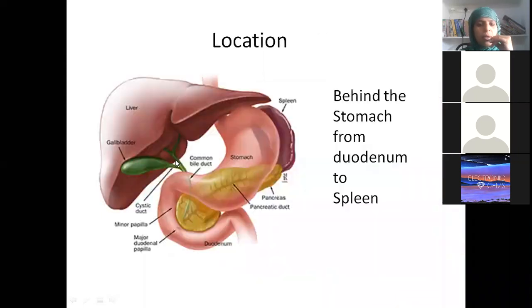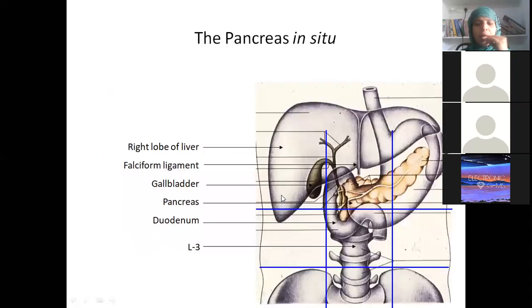Okay, so where is it situated? See, in the first latest picture I told you we have cut the stomach in order to see the pancreas. That means it is situated behind the stomach. Bed of stomach. So it is extending till the hilum of spleen. We know pretty well.